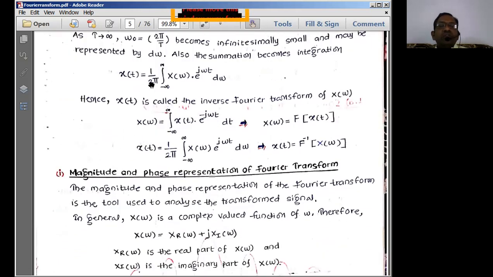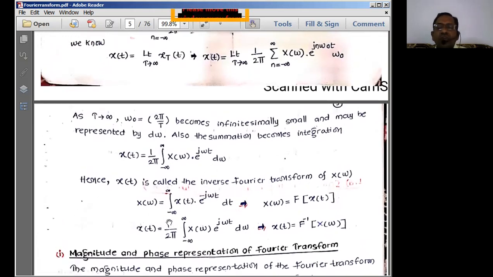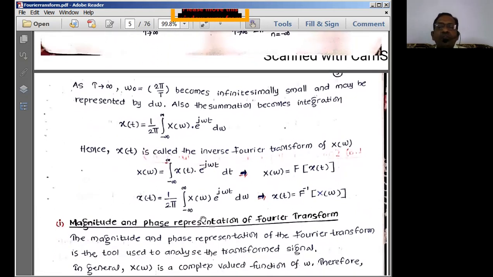So with this, I can say x of t is equal to 1 by 2 pi integral of x of omega e power j omega t d omega. So this is the reversible or inverse Fourier transform equation. Therefore, finally, x of omega can be written as applying the Fourier transform to x of t, and similarly x of t is equal to applying the inverse Fourier transform to this equation. It is something like cos theta, cos inverse theta. That's the same form we normally have. So this is the representation of the Fourier transform. By this, I can say that it forms a Fourier transform pair.